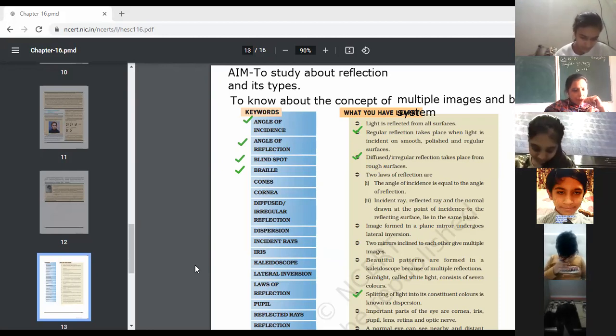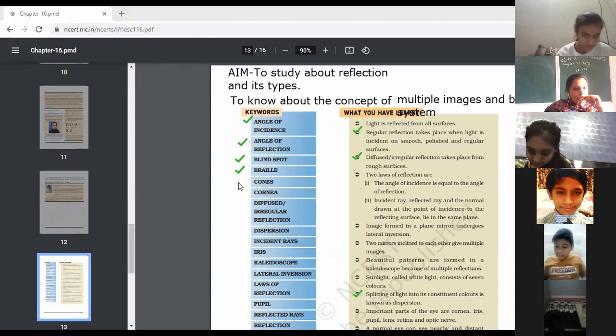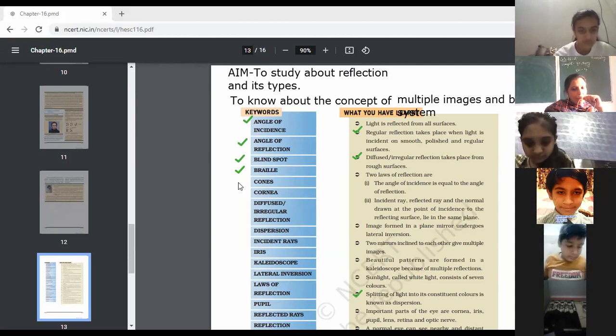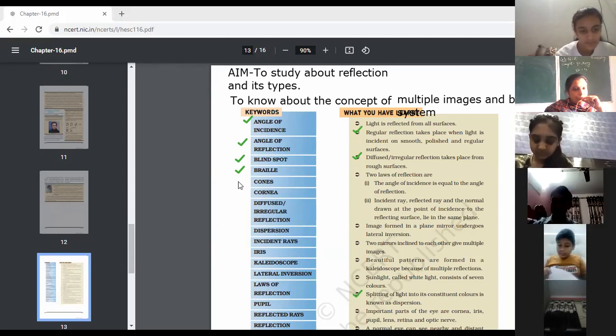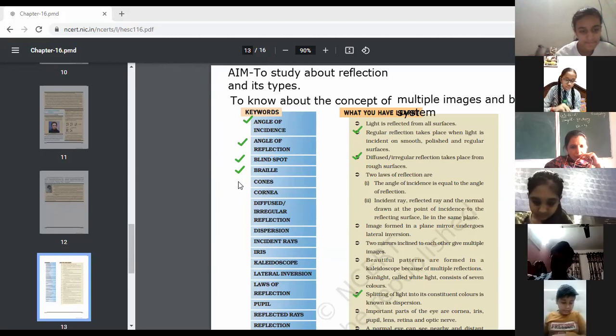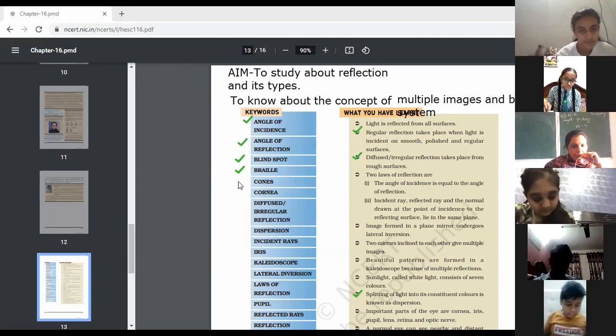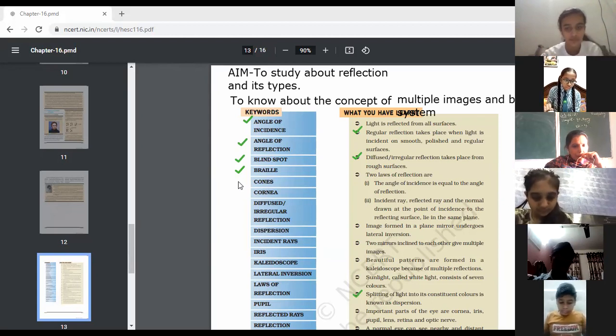Next, Samrid. Cones. Cones and rod cells, you may find these words in the structure of the eye. What do cones mean? Cones and rods, these two words are there. Yes, Geet, can I have the answer from your side?